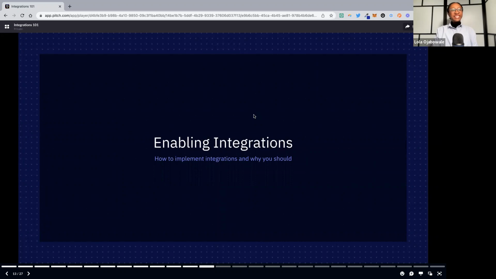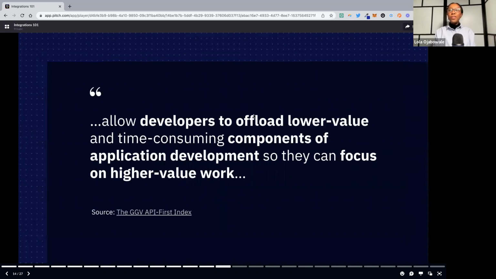Sure. Nice. Wonderful. So yeah, enabling integrations. First, let's start with why you should. I think GGV Capital published this report that they maintain called the API First Index that really talks about the API economy. And they have this quote about developers, but I think no-code developers too, if you're building software in any shape or form, it counts.